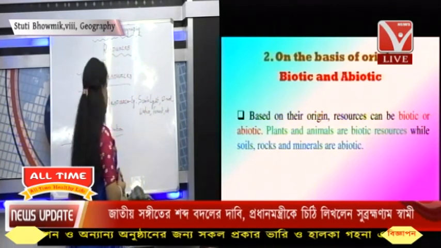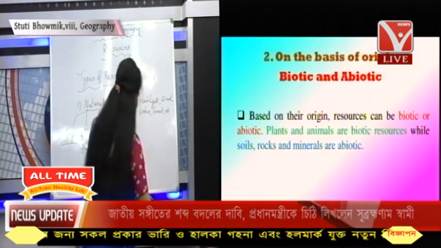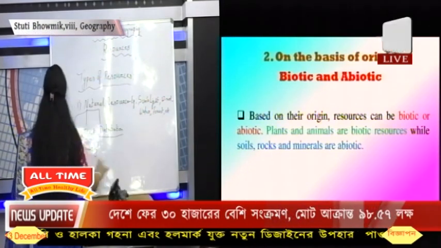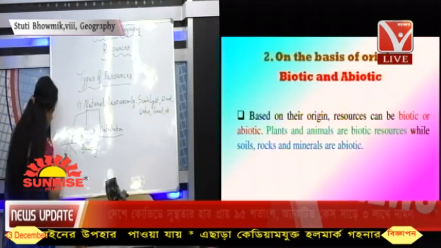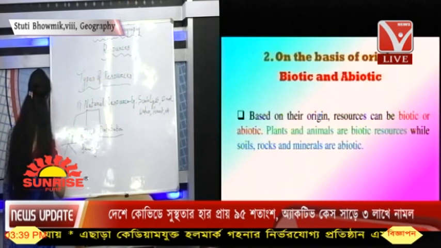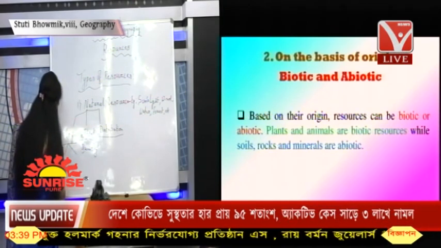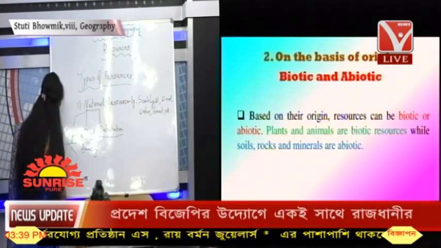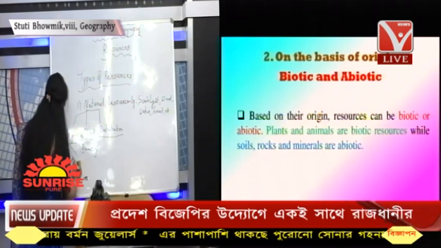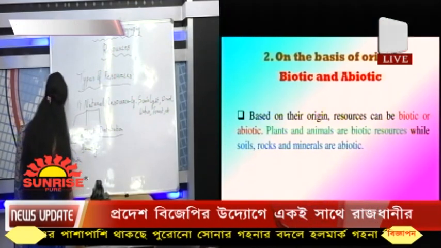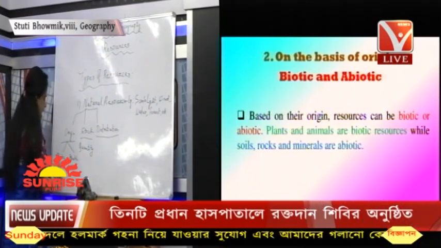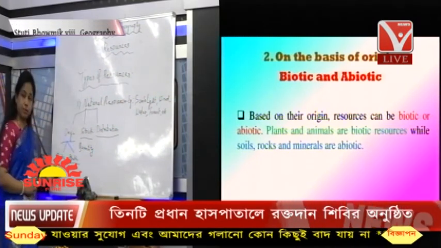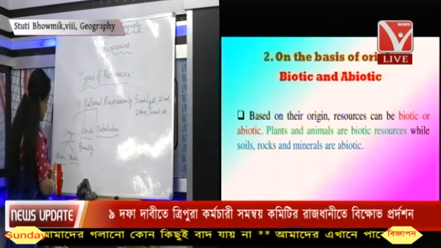So on the basis of their origin, this has been divided into biotic and abiotic resources. Biotic means which has life. There are a lot of examples of that.